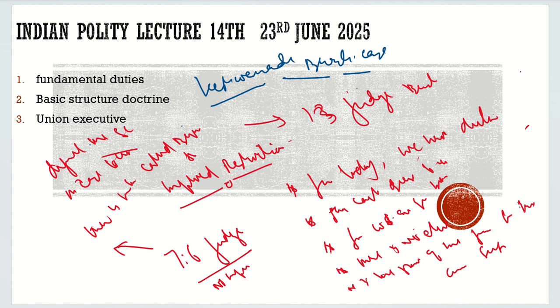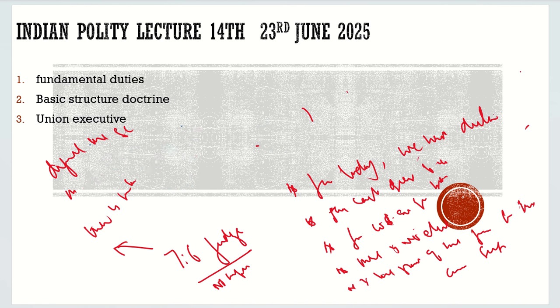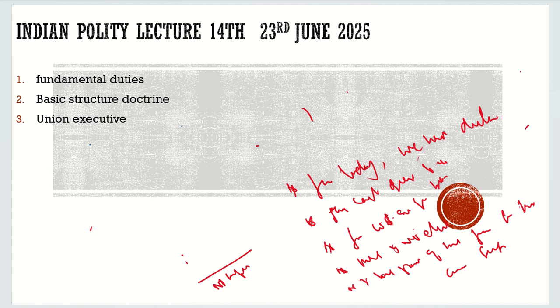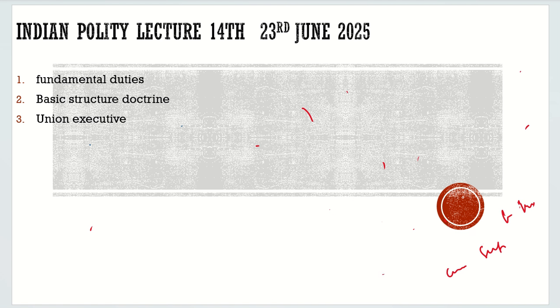Now let's move to another topic, which is whether this basic structure is good or bad. What are the arguments? There can be a question on the basic structure, saying that it in a way gives extra power to the judiciary to overreach in executive matters. A question like this can be asked in the exam. We will see this overreach when we discuss the judiciary. But the point is, this basic structure is open to the judiciary only, and they decide it on a case to case basis.